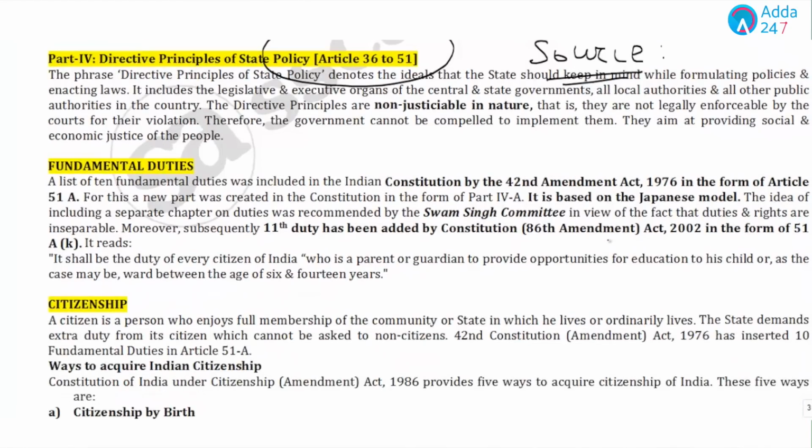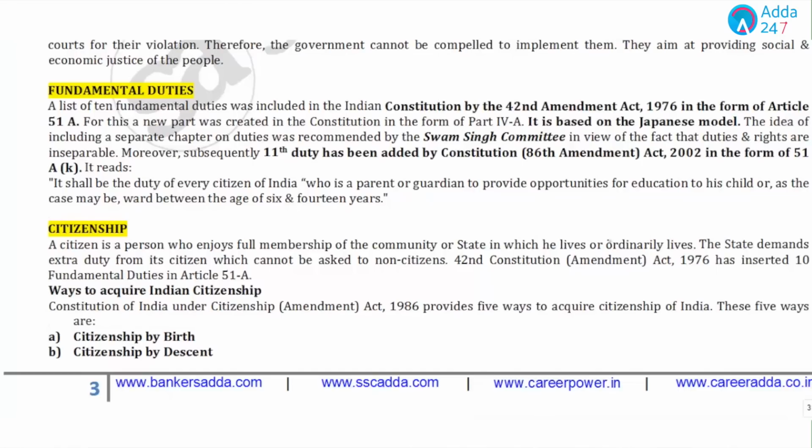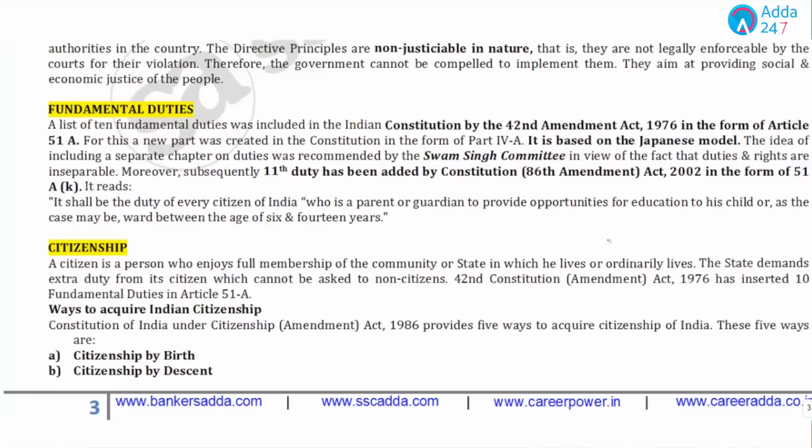The next important portions are fundamental duties and citizenship. Students, for all these four topics, don't go into detail, just have a brief idea. As we have given in the capsule, if you are reading the capsule, you can see we have given all these four topics very briefly.